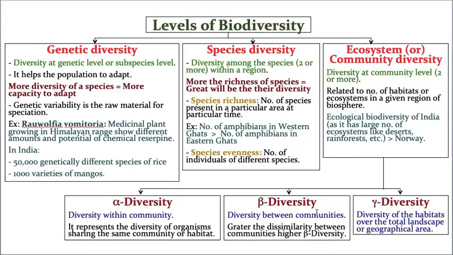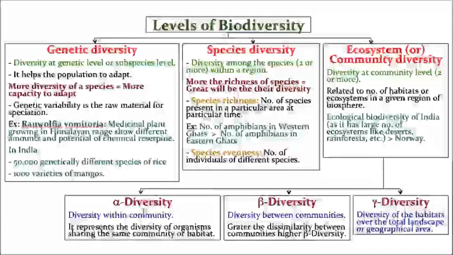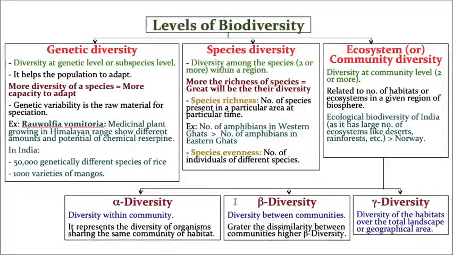Let us take one after one. Alpha diversity means diversity within the same community. How much diversity you are able to see within the same community is called alpha diversity. Now, the diversity between two or more communities is called beta diversity.